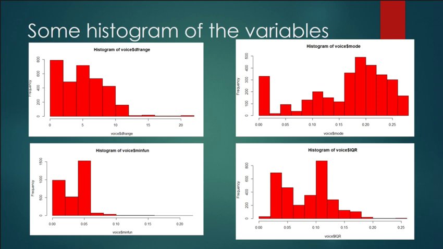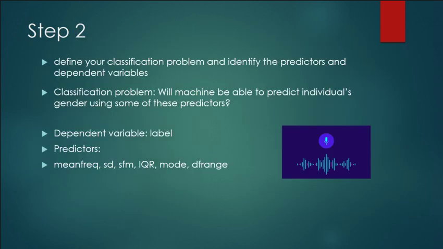So it's time for us to actually define our classification problem and identify the predictors and our dependent variable. First, our classification problem is: will a machine be able to predict an individual's gender using some of the above predictors? Just like I said above, our dependent variable is going to be the label.